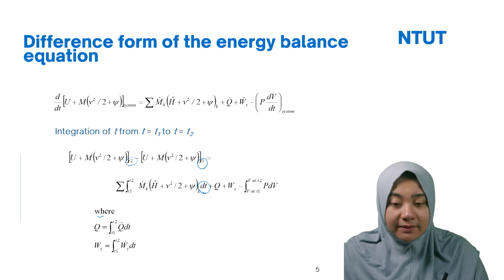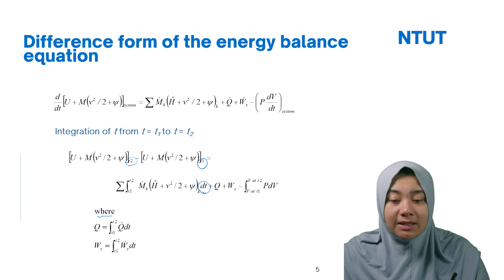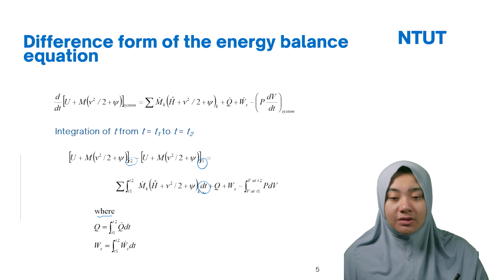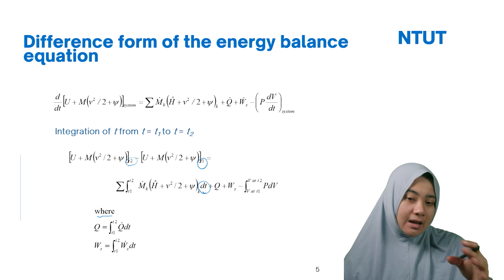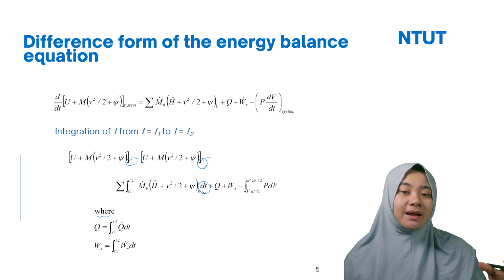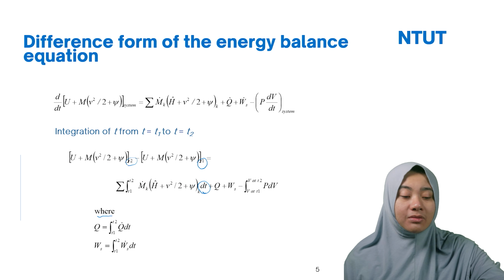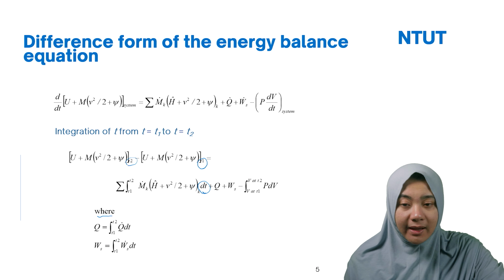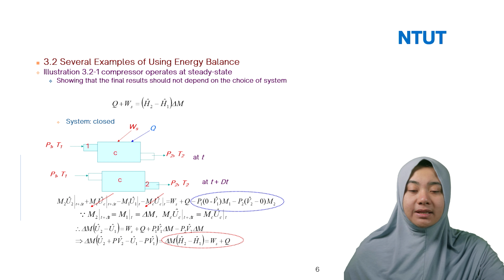Where the q in this case is the integral from t1 to t2 of q dt, and for the work, also the same integral from t1 to t2 is equal to Ws. So this is how we do the integrations for the energy balance. How you calculate later also depends: if it is steady state, it is not a function of t, but for unsteady we need to consider the time. Then after that, we have several examples that we use in the energy balance.